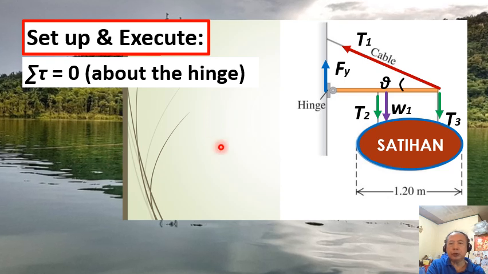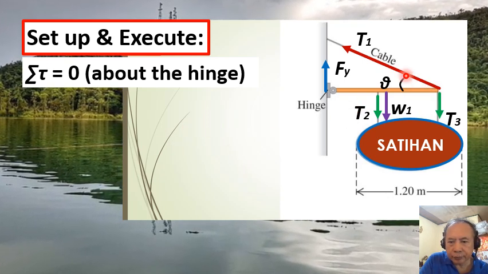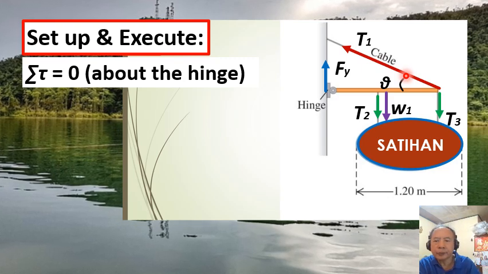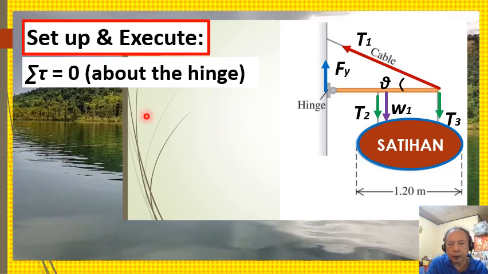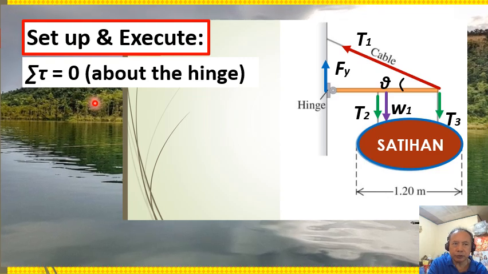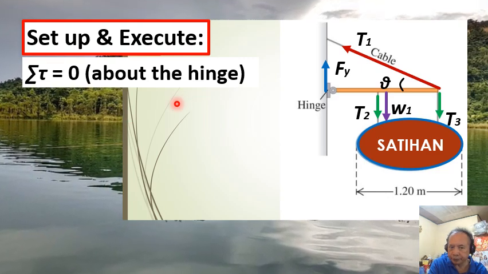For us to be able to determine the tension T1 exerted by the cable, we are going to apply the second condition of static equilibrium.